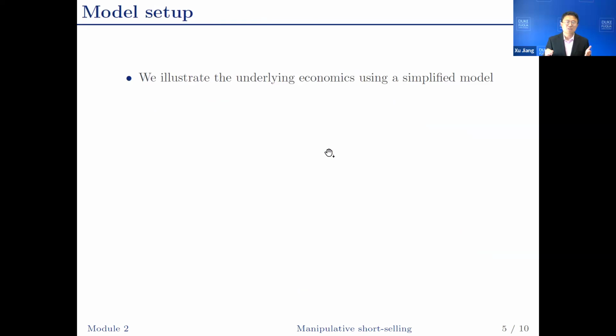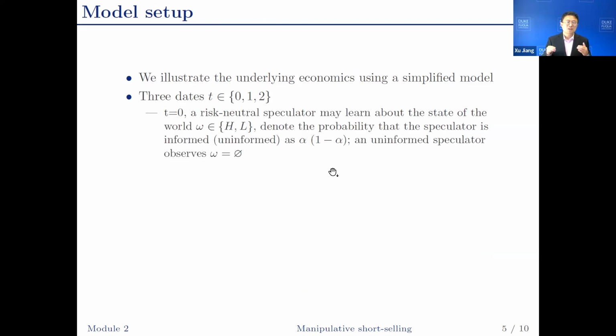Now let's illustrate the intuition using a simplified model. There are 3 dates, 0, 1, 2. At day 0, there is a risk-neutral speculator. The risk-neutral speculator may be informed with probability alpha. If the speculator is informed, the speculator learns about the underlying state of the world, omega, either H or L. If the speculator is uninformed, the speculator observes nothing. At t equals 1, trade occurs in a discrete Kyle setting.